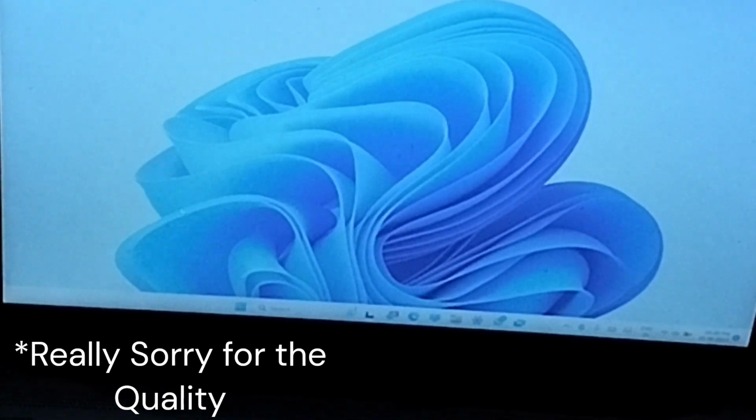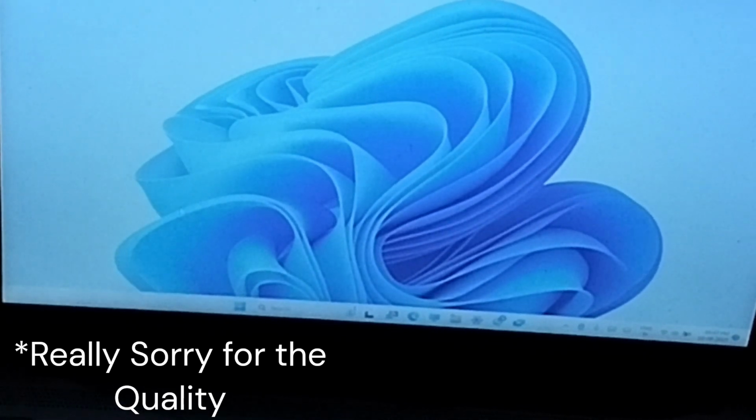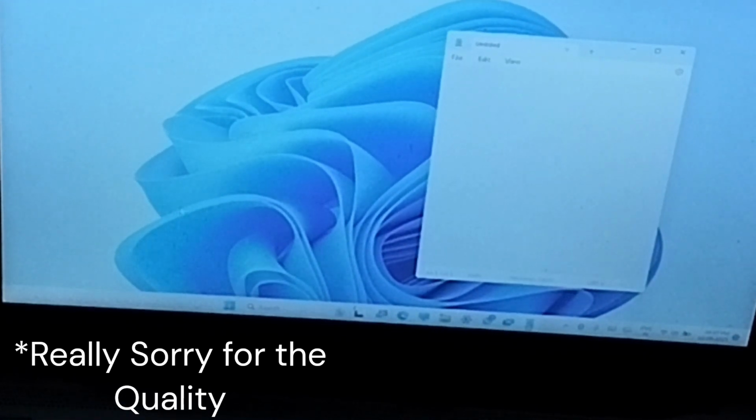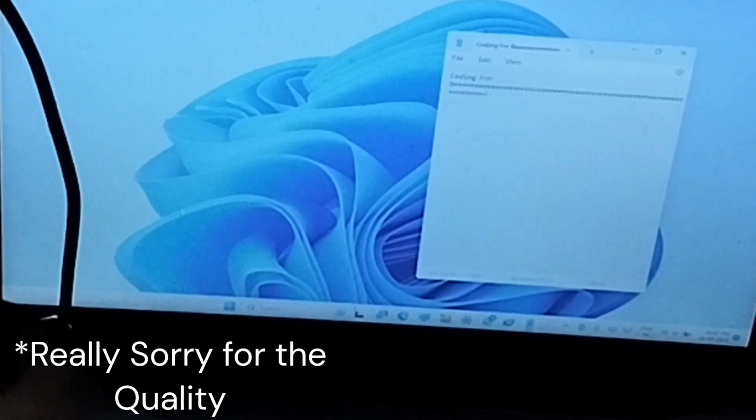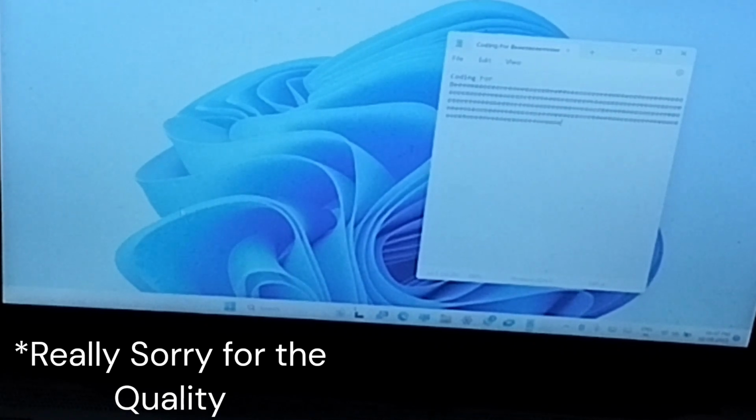As I told you, still, if I open Windows R and type in notepad.exe and hit Enter, and let's press the buttons. First of all, the A key. Yep, I don't know why there are so many E's. What the hell?